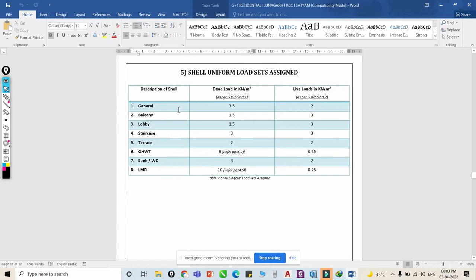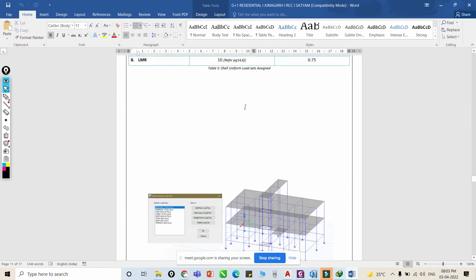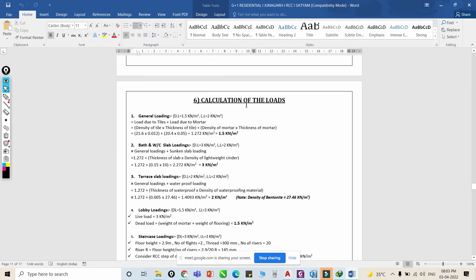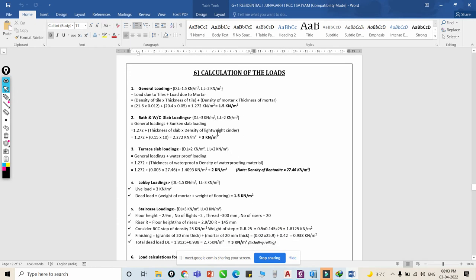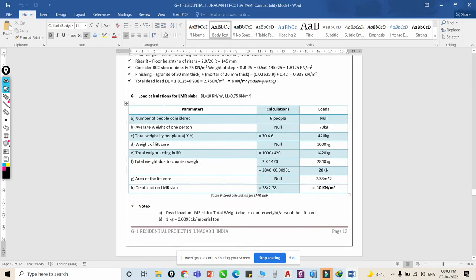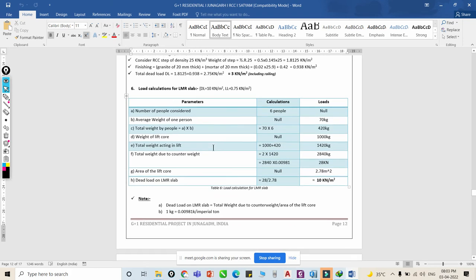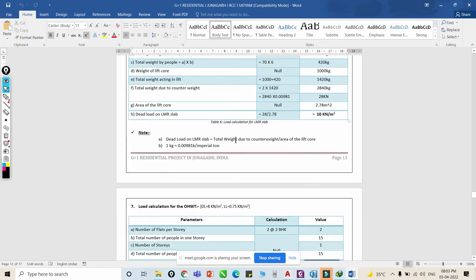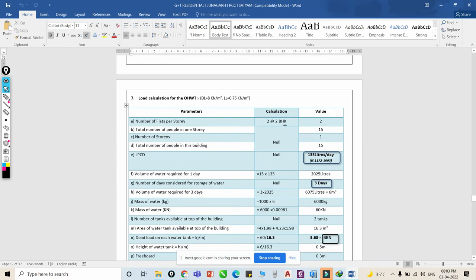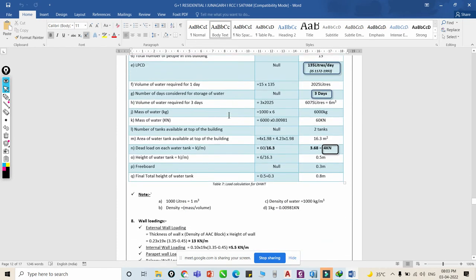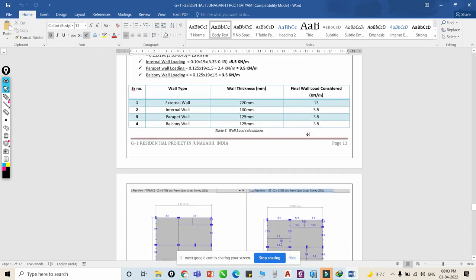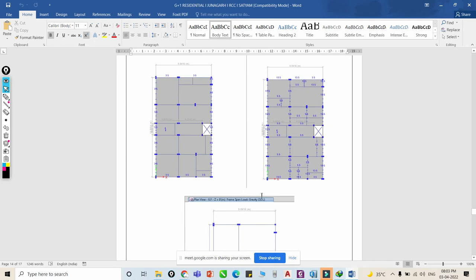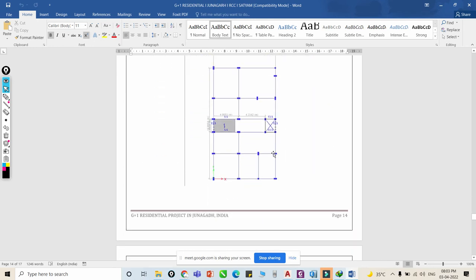And this is the loading, right? Whatever loading you are assigning, then the calculation of load, like what we discussed for the UDL load. This is the slab load in kN per meter square, and this is the load calculation for slabs, right? Then the load calculation for the overhead water tank, so they also considered the water tank, which is very interesting. Then the load assignment of this model.